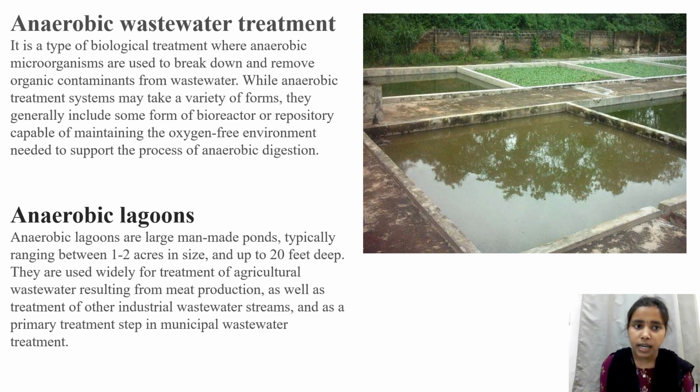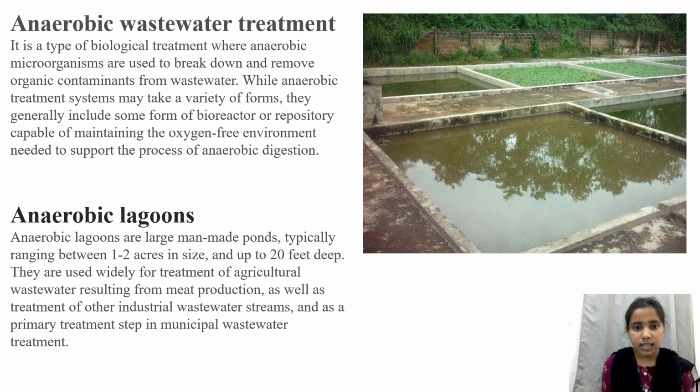So the main anaerobic wastewater treatment includes the anaerobic lagoons. Anaerobic lagoons can be man-made ponds ranging from 1 to 2 acres in size. As you can observe in the diagram, they are up to 20 feet deep, and they are used widely for the treatment of agricultural wastewater resulting from meat production, as well as for other industrial wastewater